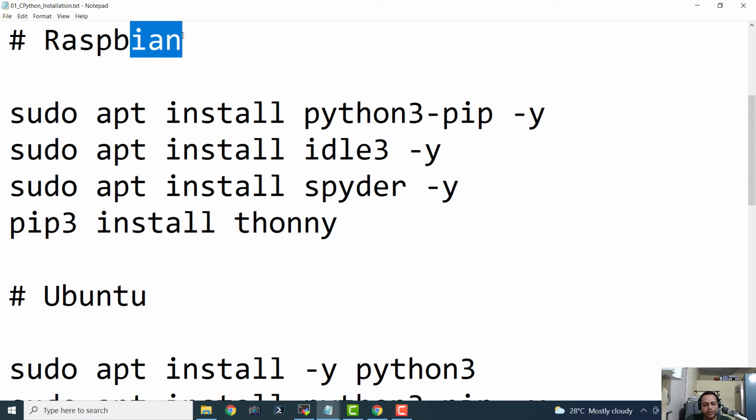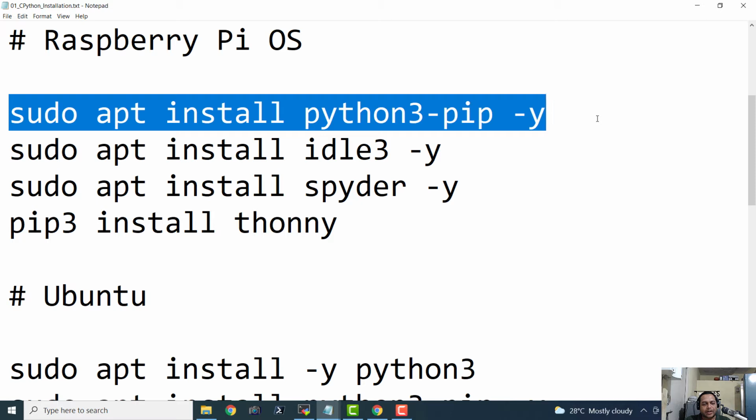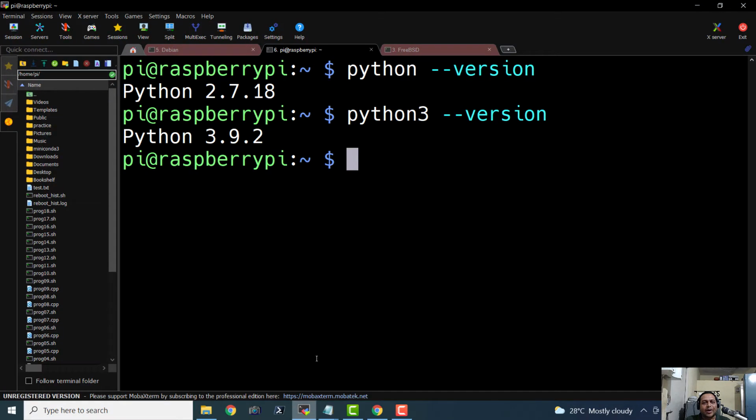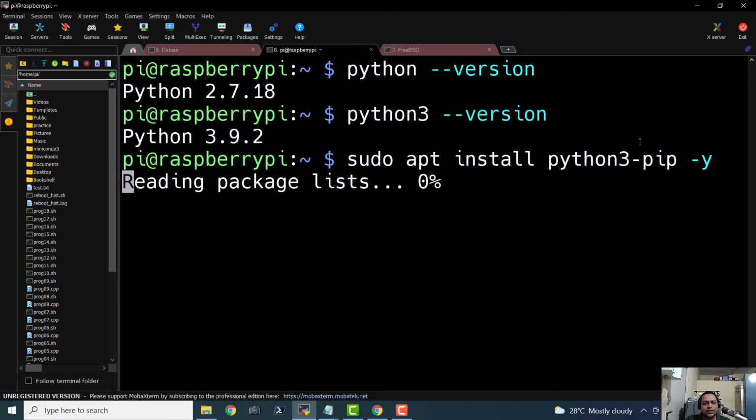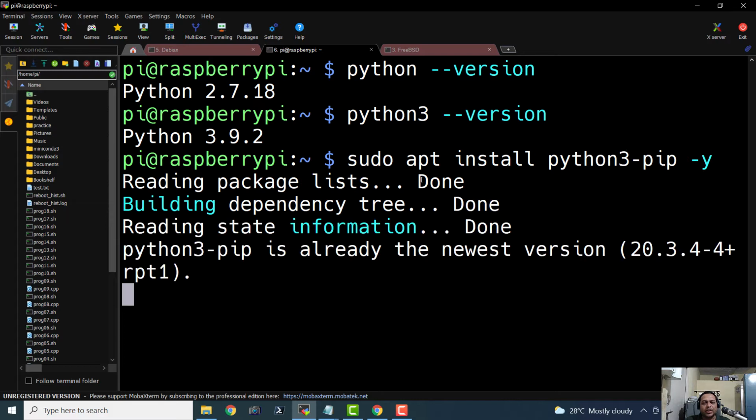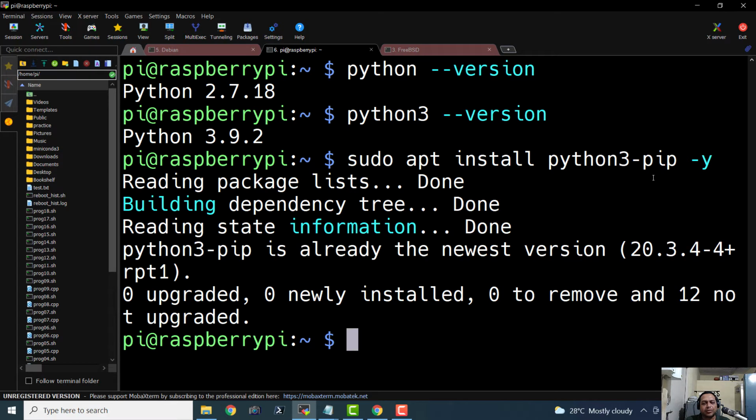So here let me mention Raspberry Pi OS. Raspbian was the earlier name of that Raspberry Pi OS. Now we can install the pip3 utility with this command. Just copy this command and execute it on the command prompt of your Raspberry Pi OS. Let me paste it and execute it. The command is sudo apt install python3-pip.